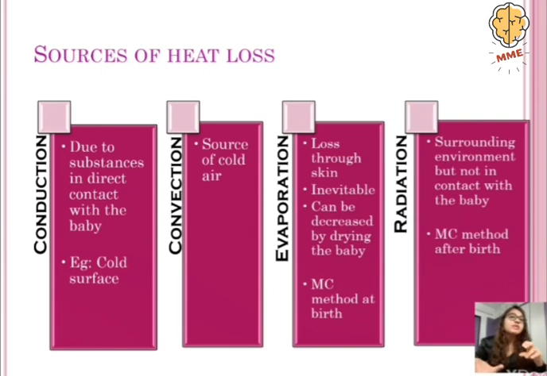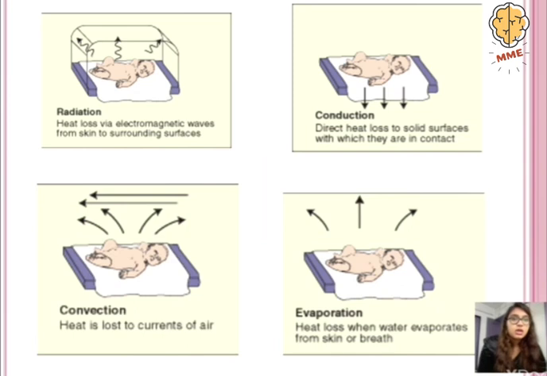So therefore we see that whenever the newborn is kept in a tray, the newborn is not directly in touch with the tray. Over here we can see those mechanisms in pictures: radiation, heat loss via electromagnetic waves from skin to the surface; then convection through the currents of air; evaporation when water evaporates from the skin of the baby; and conduction, direct heat loss to solid surfaces which are in contact with the baby.